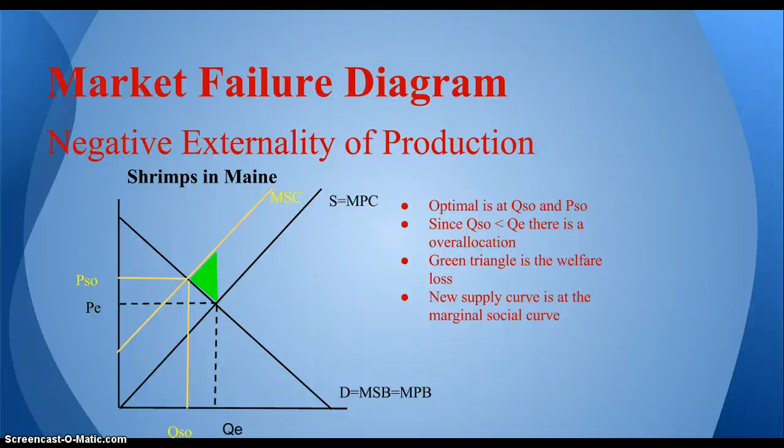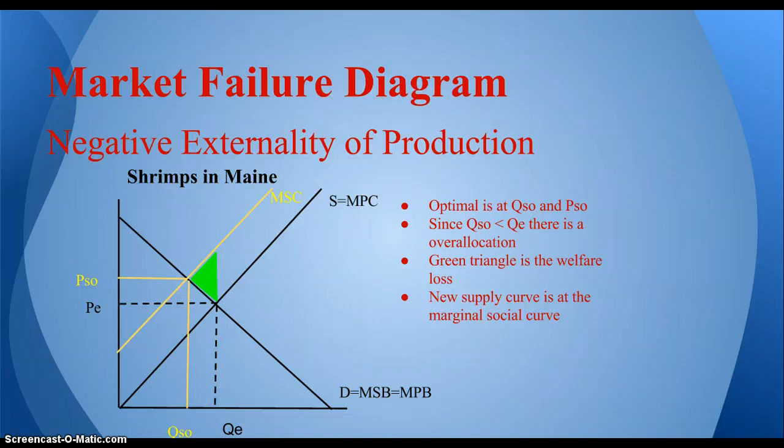This market failure is a negative externality of production, where the marginal social cost is higher than the marginal private cost. A market failure is when the market allocates resources inefficiently, greater or less than the socially optimal level. The definition of a negative production externality is when the production of a good creates spillover costs for the society or the third party. These are the people who aren't the consumers or the producers, simply the innocent.